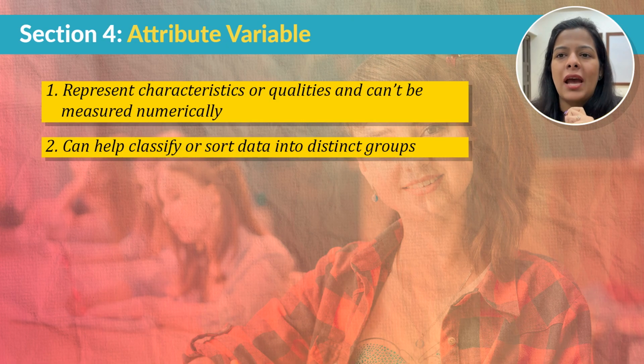Now the key thing about attribute variables is that they don't have a numerical value. But they are still incredibly important for research because they help us compare different groups.